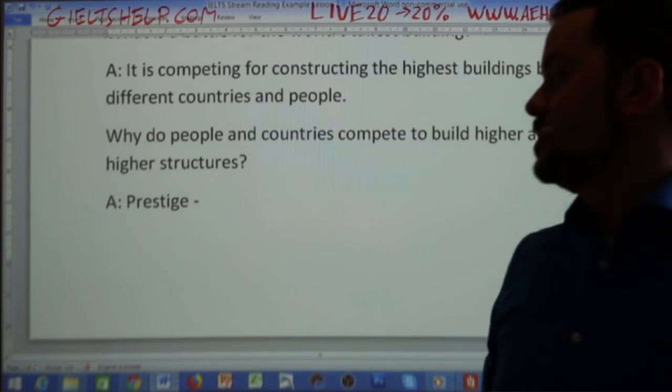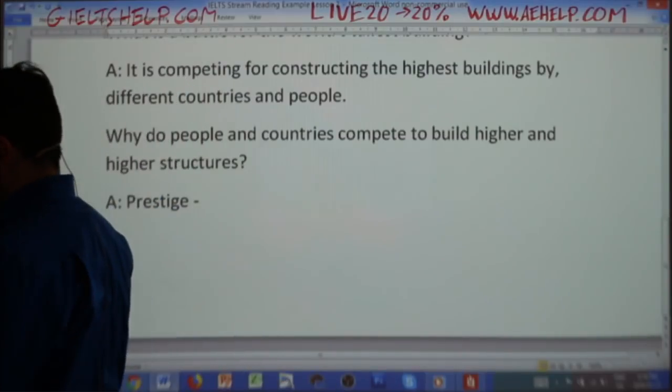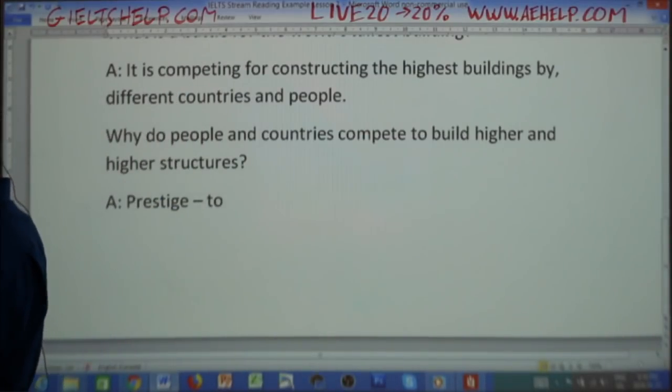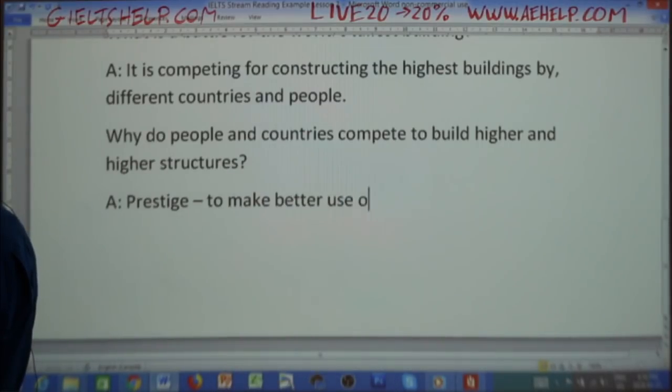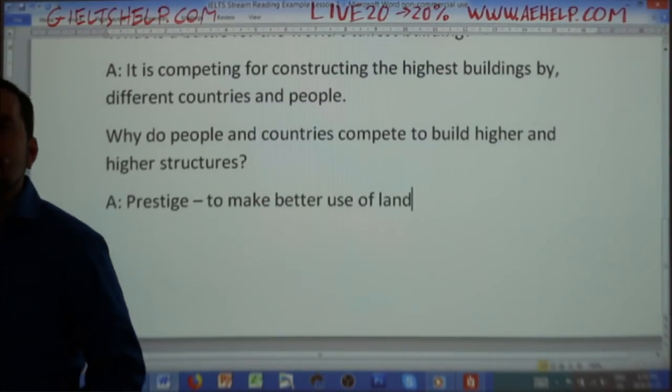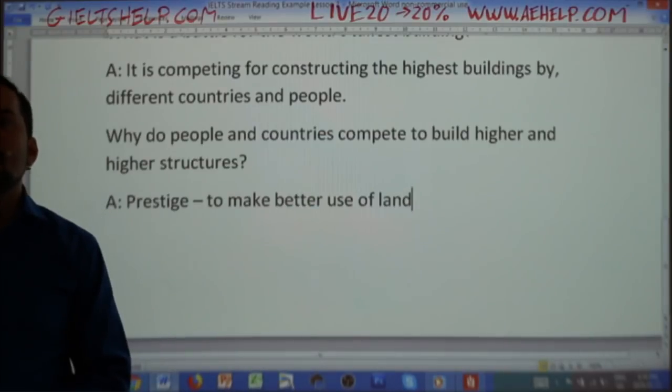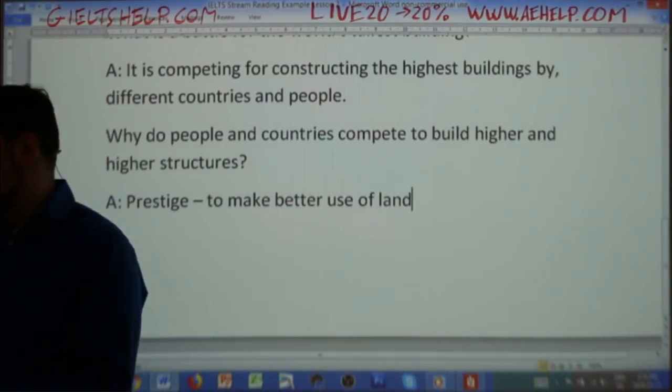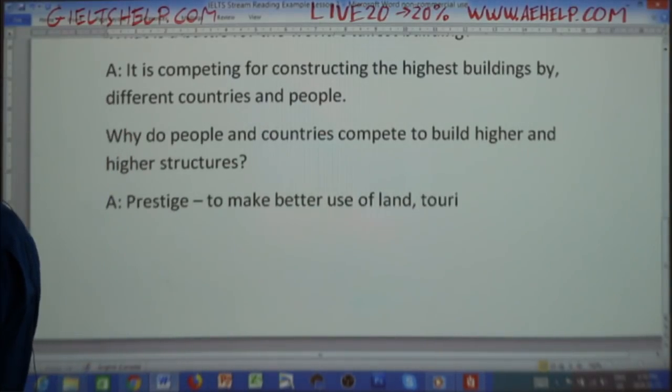To avoid urban sprawl, yeah. So to make better use of land, yeah, absolutely. For tourism, sure. I agree, that could be a goal.